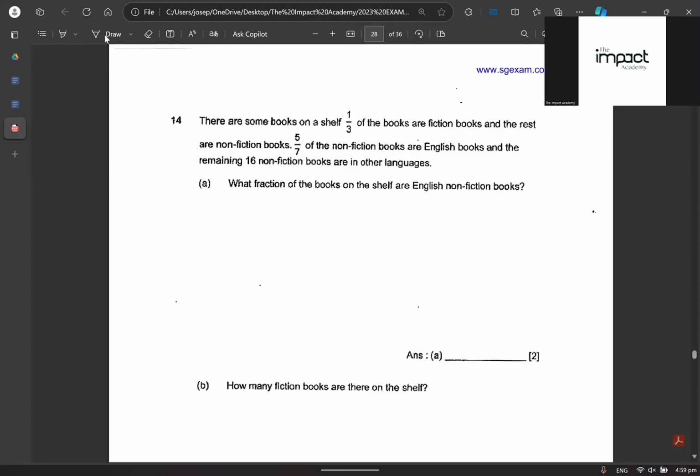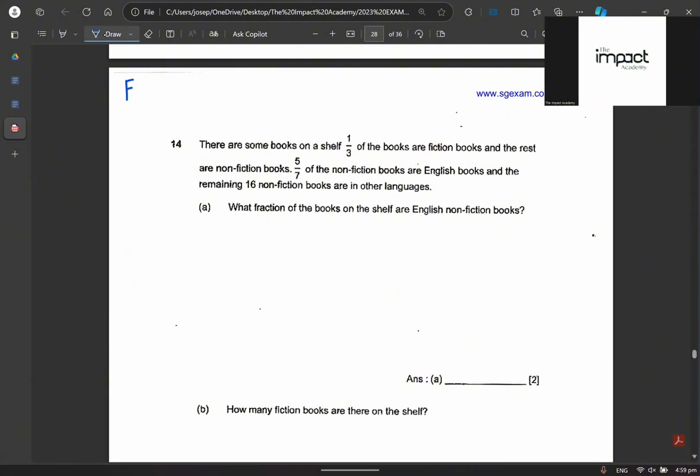Next question. There are some books on a shelf. Now, before I go on to that, I obviously know this is a fractions topic. Agree so far? What concept is this? All of us should know by now. Ratio. What type? A, B, or C? Definitely not C. So I will just put A/B. Make sense or don't make sense? Difficult or easy? I'll say this is considered easy, right?